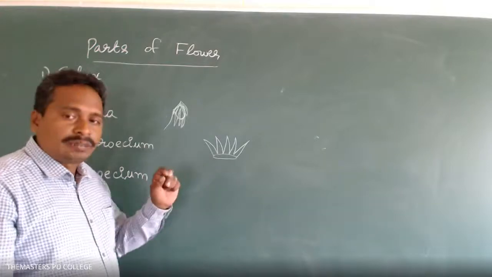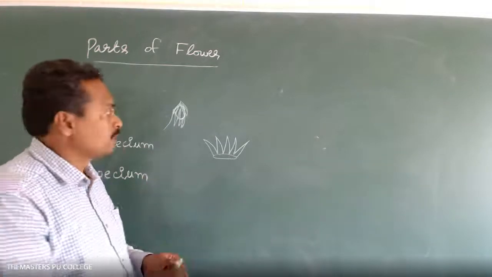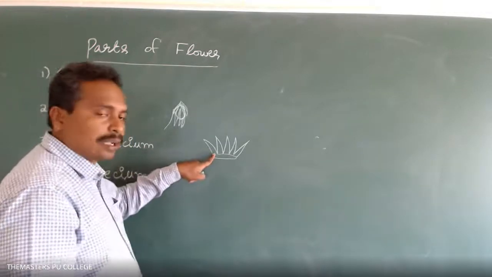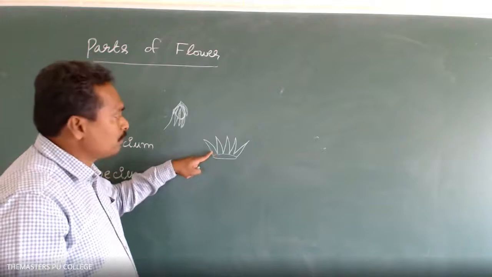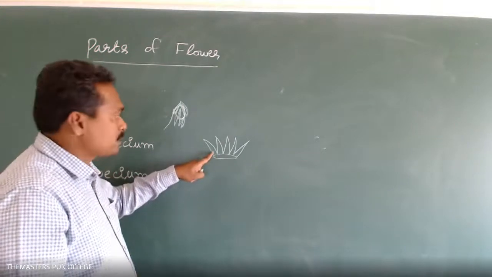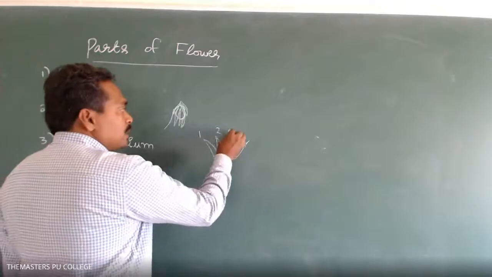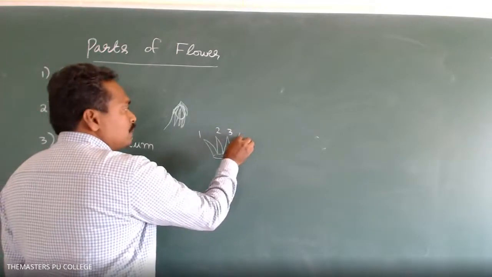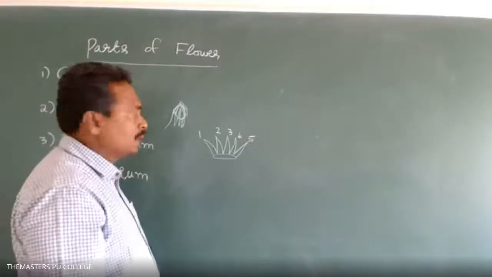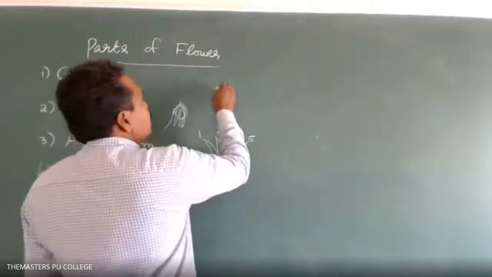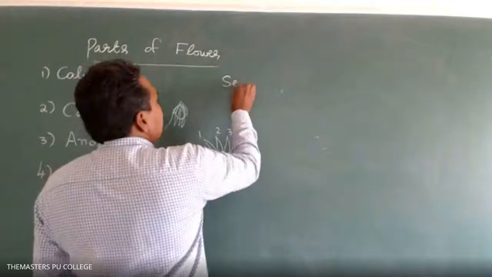These are the members of the calyx. Here I have drawn how many segments of the calyx: this is one member, second, third, fourth, fifth. The members or units of the calyx are known as sepals.